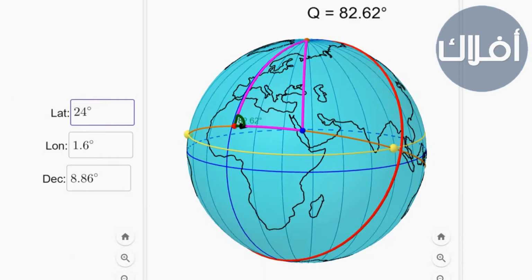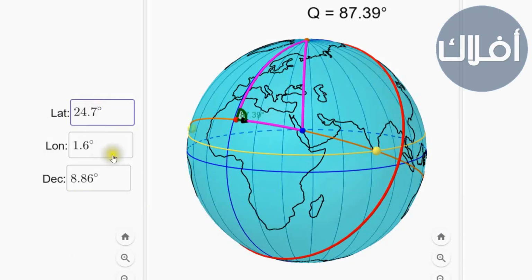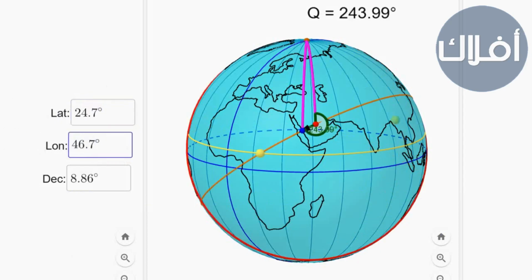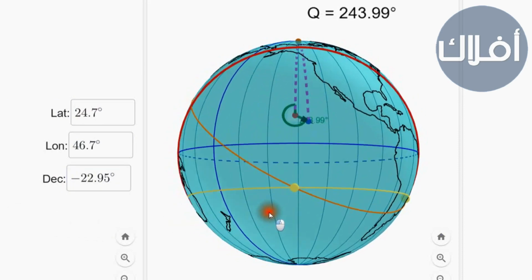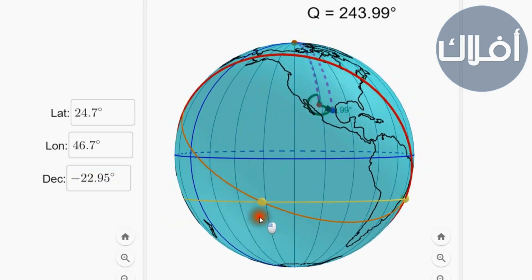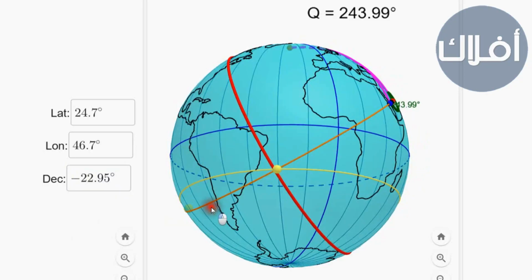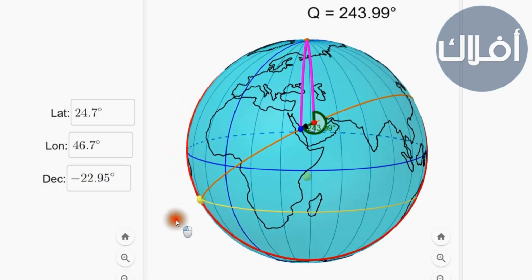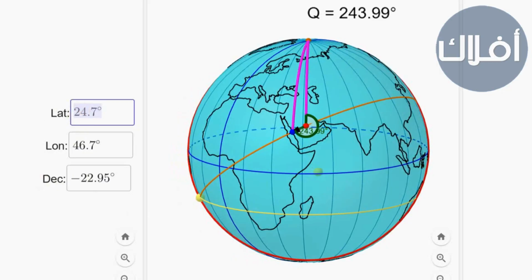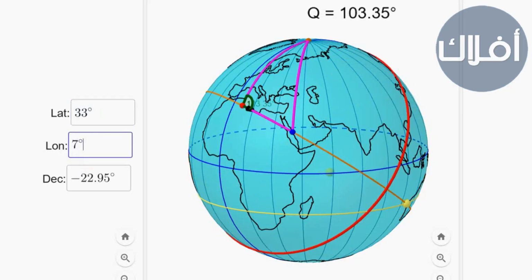If we go to the model we used at the beginning of this episode and put latitude 24.7, longitude 46.7, and put the declination minus 22.95, we see the 2 points of intersection. One is almost opposite to observer location, which is almost midnight, and the second is when the sun is at the edge of the circle that separates night and day, and the sun is setting. So we have this model, Stellarium and Excel giving us the same results. Now let's change the location to latitude 33, for example, longitude 7.